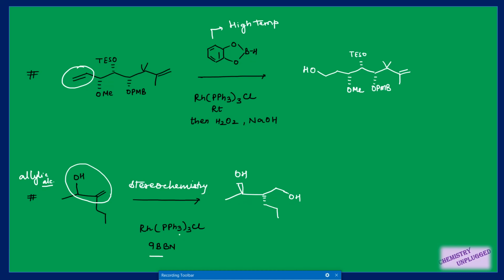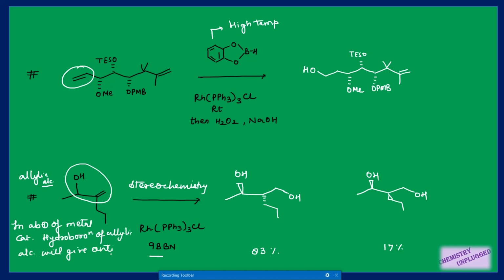When you are doing hydroboration of allylic alcohol without using a metal catalyst, then the anti product is the major product. Suppose it is 83% and your syn product is 17%. So you can write down this part: in absence of a metal catalyst, hydroboration of allylic alcohol will give you the anti product.